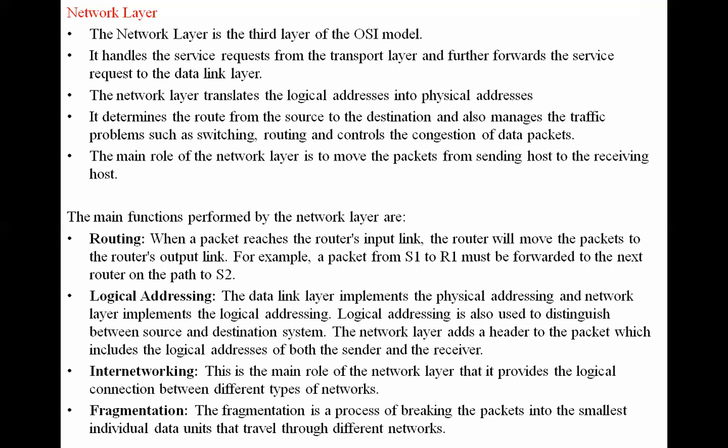Whatever the packet is, whether that packet has reached the particular destination or not has to be taken care of by this network layer. How does the network layer come to know that the packet has reached the destination? Once the packet has reached the destination, the receiver sends an acknowledgement to the source, the initial point that sent the packet. That acknowledgement has to reach the source, and that is taken care of by this network layer.